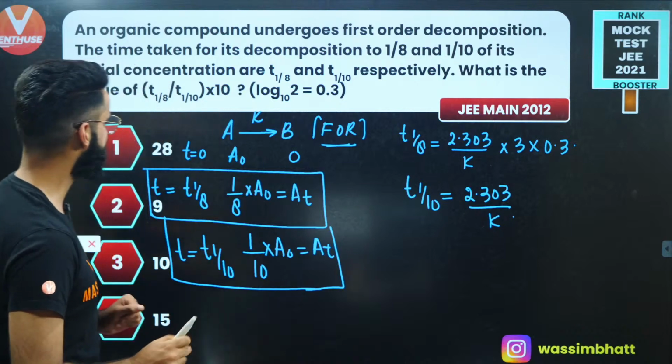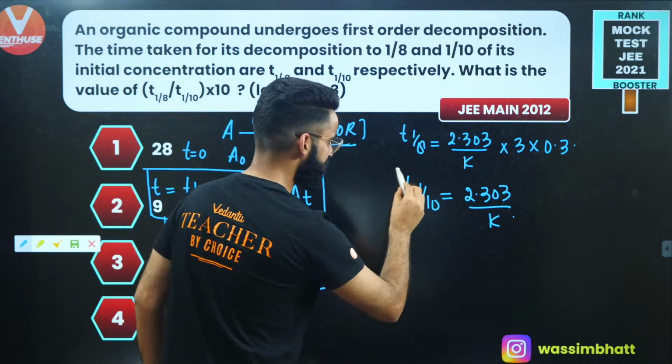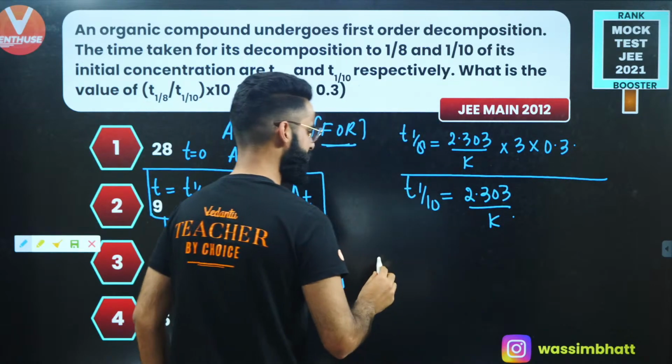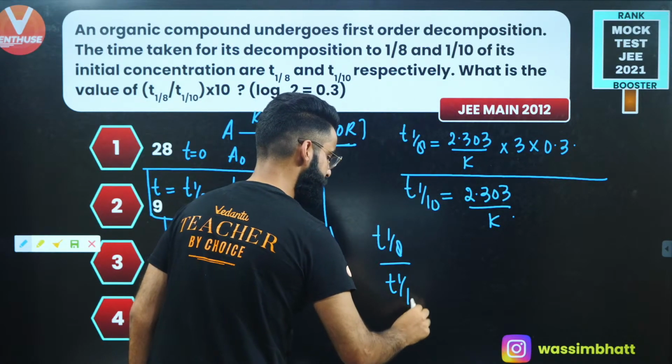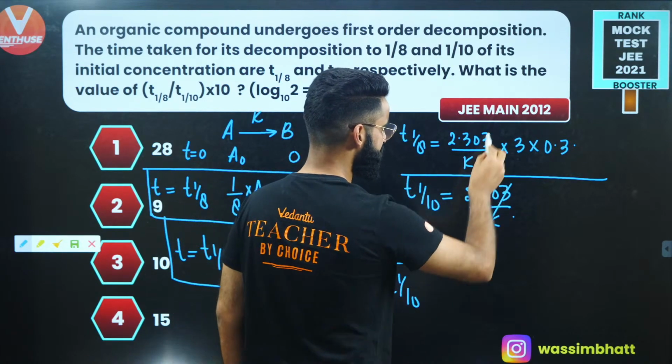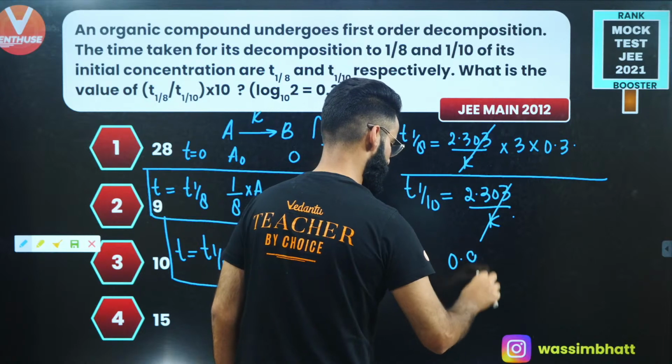What I'm supposed to calculate is T1/8 divided by T1/10. That means I'll simply divide these two equations. T1/8 divided by T1/10 is equal to 2.303 divided by k, which cancels. So 3 multiplied by 0.3 comes out to be 0.9.